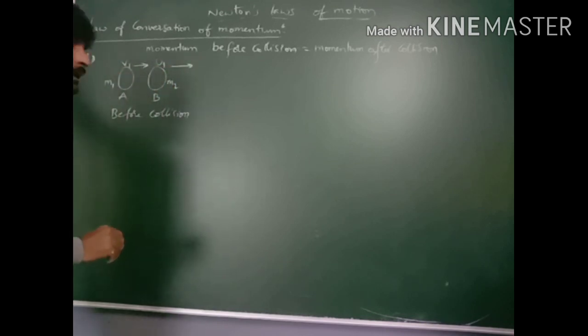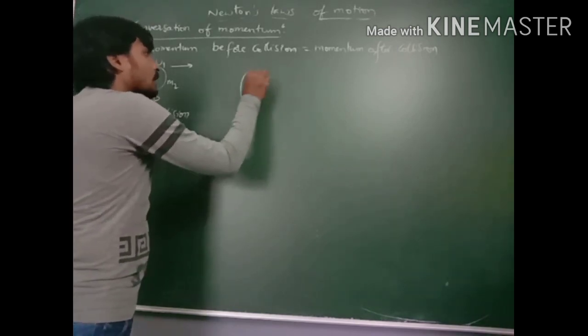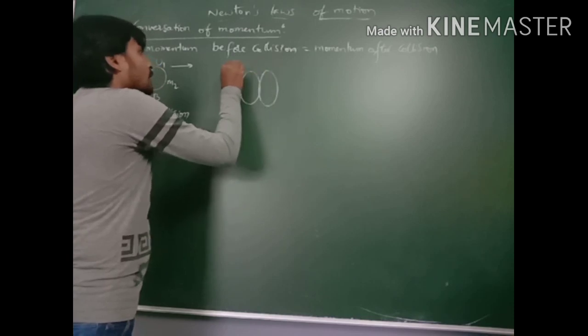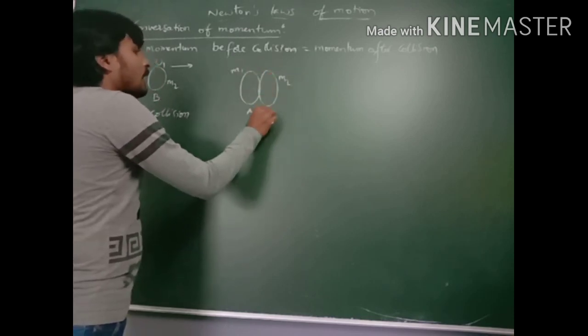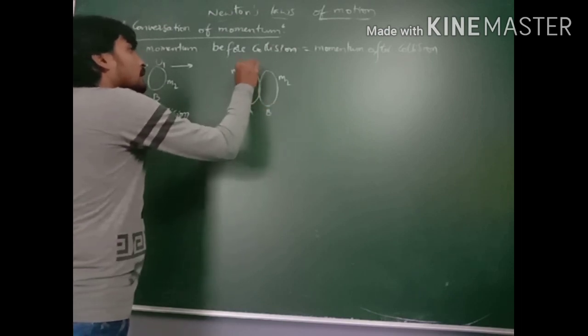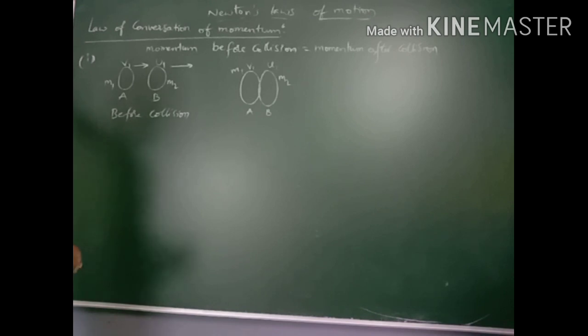After some time, they collide with each other. The masses are m1 and m2, A and B, and their velocities are u1 and u2.